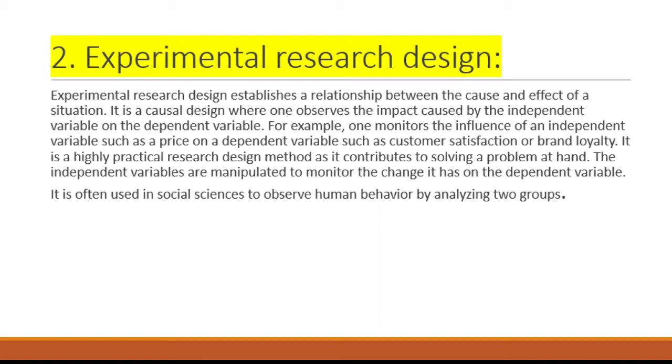It is a highly practical research design method as it contributes to solving a problem at hand. The independent variable is manipulated to monitor the change it has on the dependent variable. It is often used in social sciences to observe human behavior by analyzing two groups.